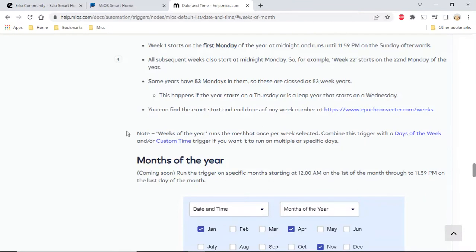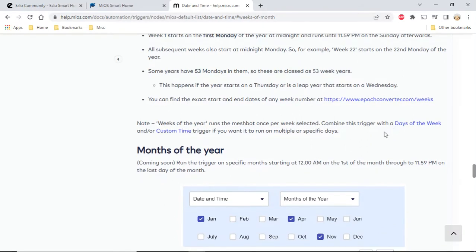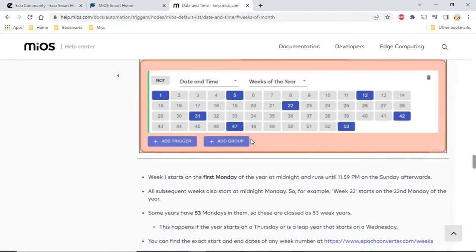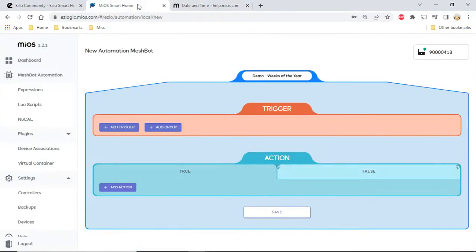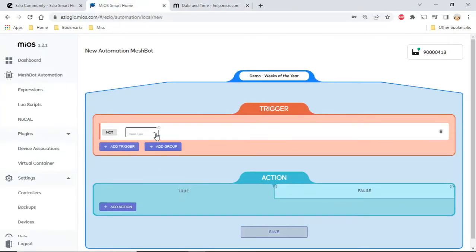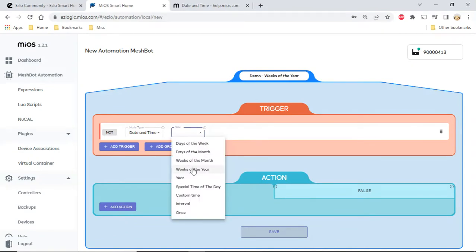And then it goes on to say, weeks of the year runs the mesh bot once per week selected. We can then combine this trigger with other triggers such as days of the week and/or custom time if you want to run on multiple specific days of that week. So if we have a look at this, date and time, weeks of the year,